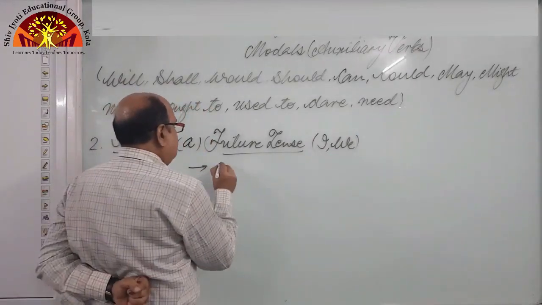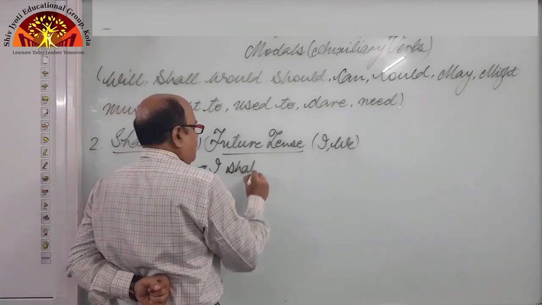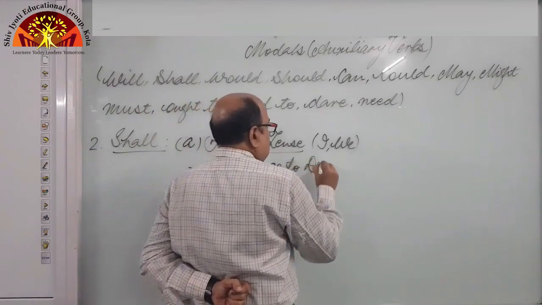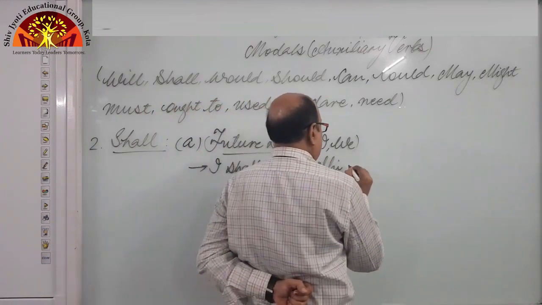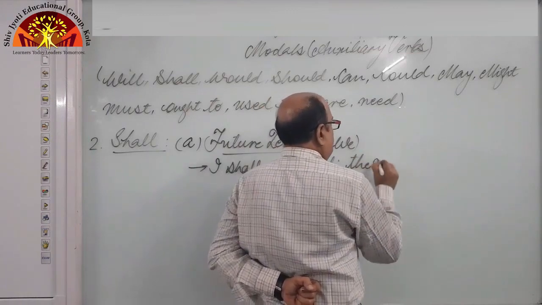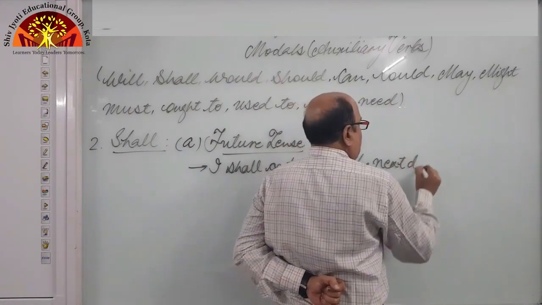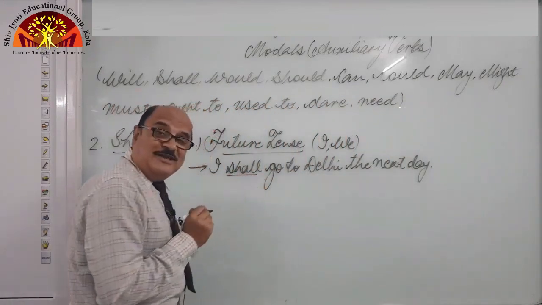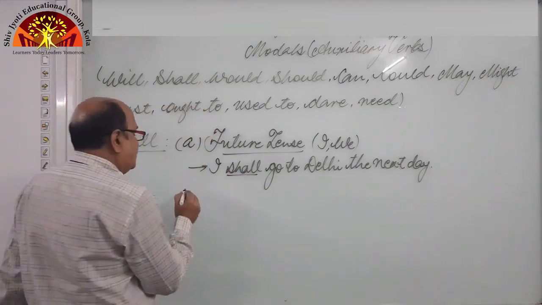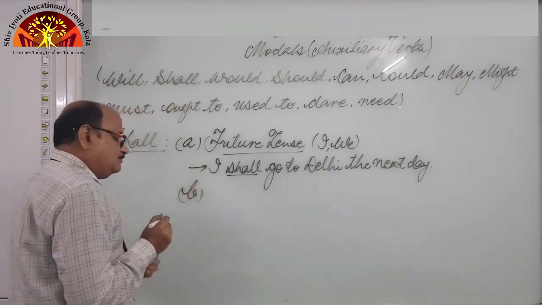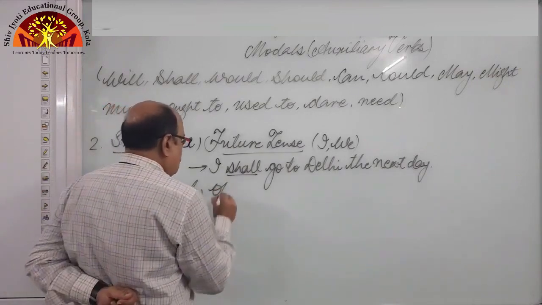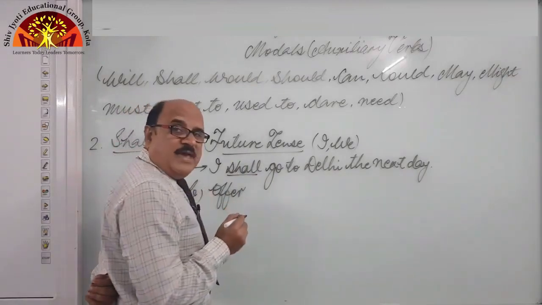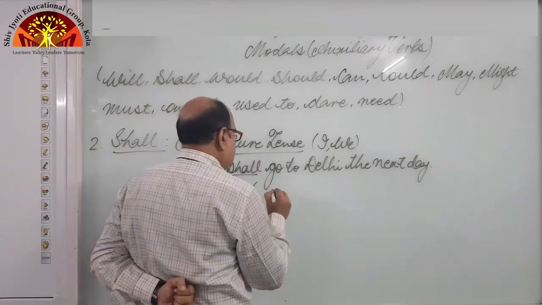So I shall go to Delhi the next day. I shall go to Delhi the next day. So it shows futurity, right? So this is future tense. And the second use of shall is offer, right? Whenever we are making an offer, we should begin our sentence with